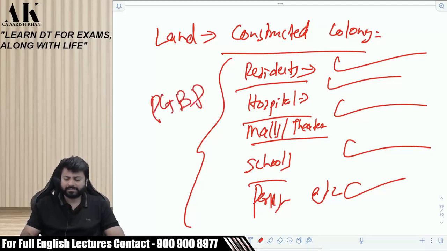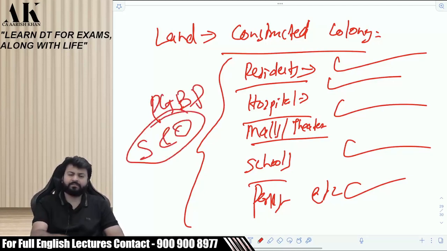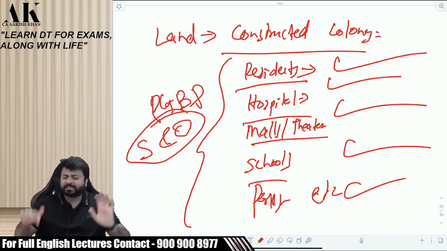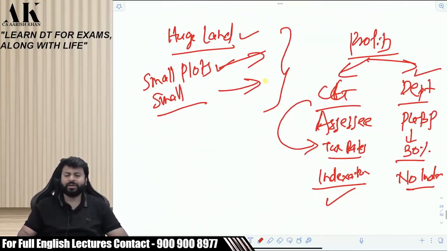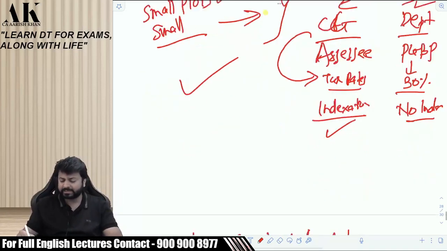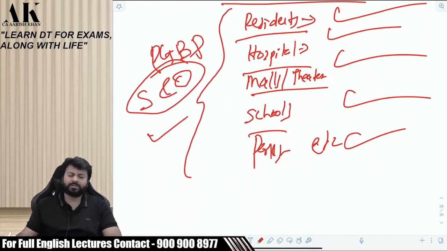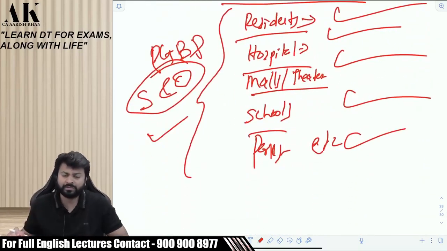PGBP. Now this is a systematic and organized activity done by the assessee by applying labor and skill with a dominant intention of earning profits. Yes or no? This is quite different as compared to this assessee who was very much willing to sell the plot of land and just exit the market. There is a great difference between this example and this example. This will definitely go under PGBP.